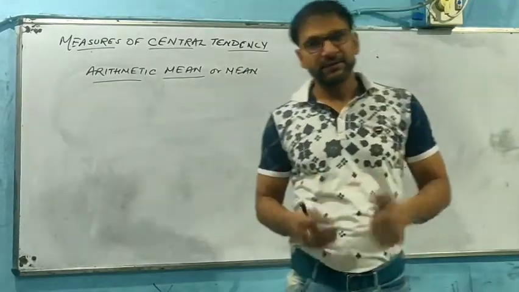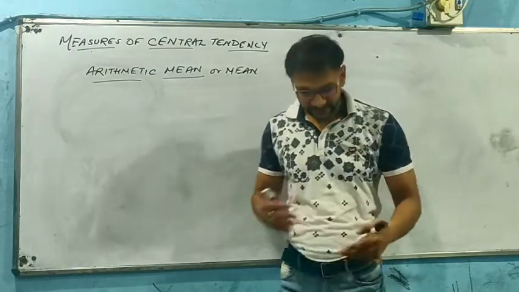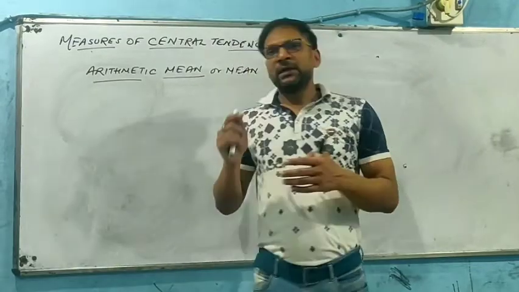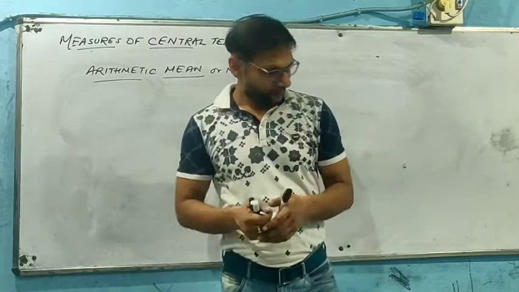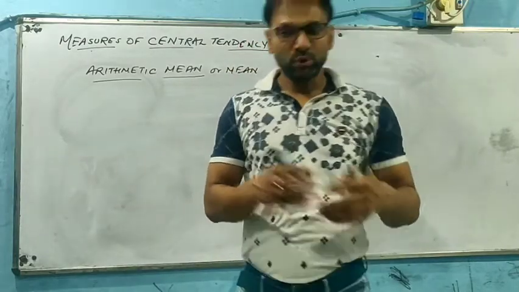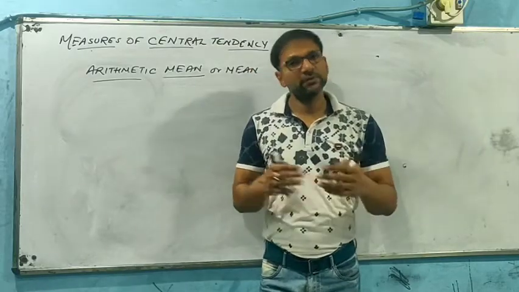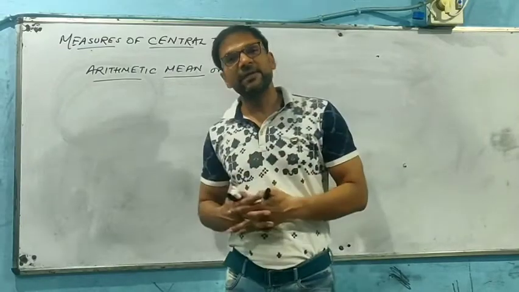In simple terms, if we define it, it is an average of a given series that represents the entire value of a series. Now, why are we concerned with mean? Because it is simple to calculate, easy to find out, more precise to analyze. Fine. So whenever we are talking about the mean or average, we have a definite value.